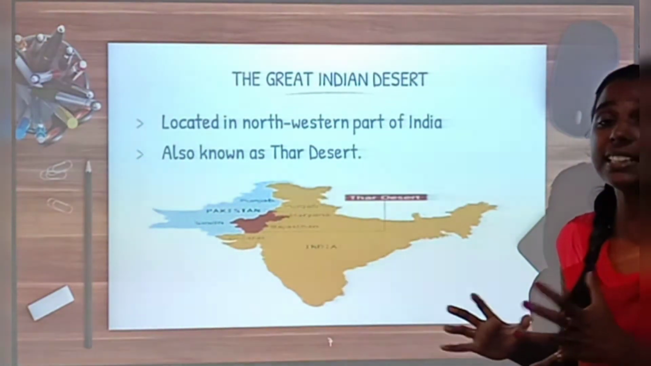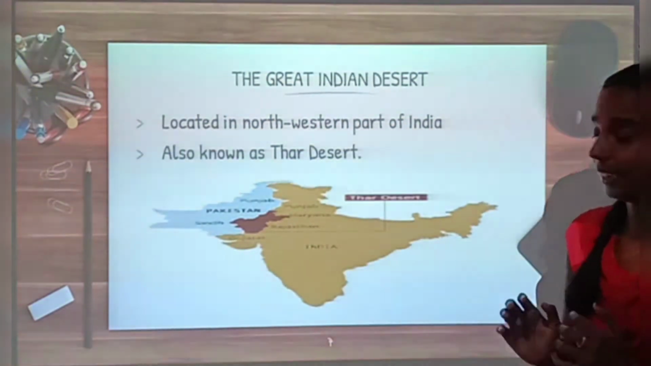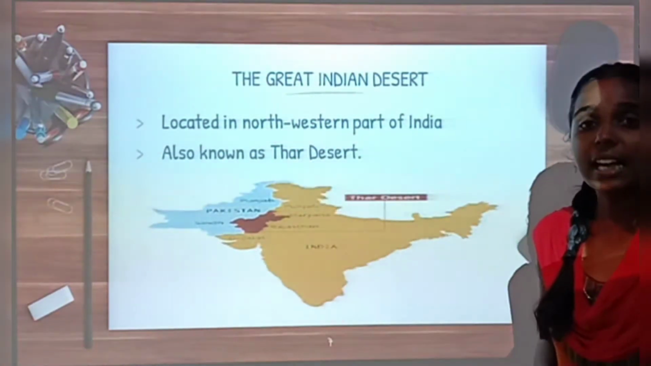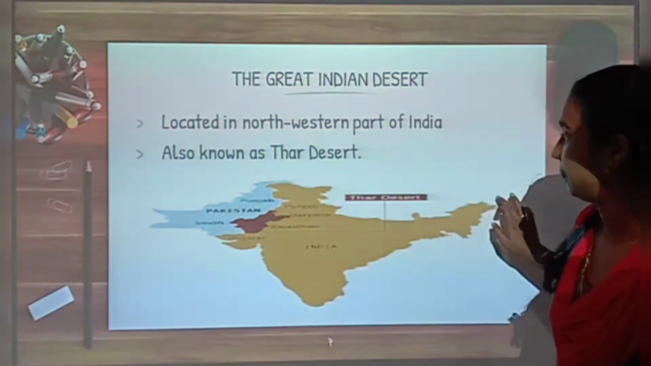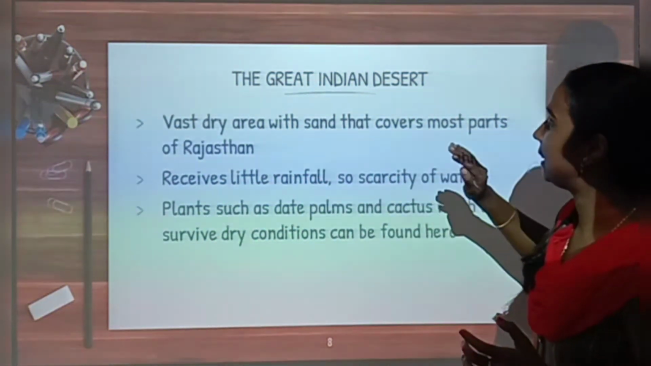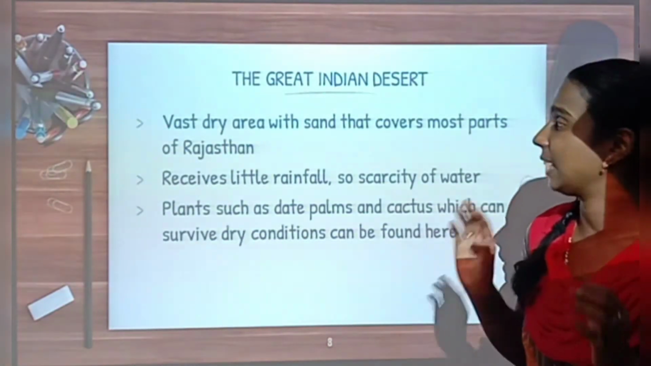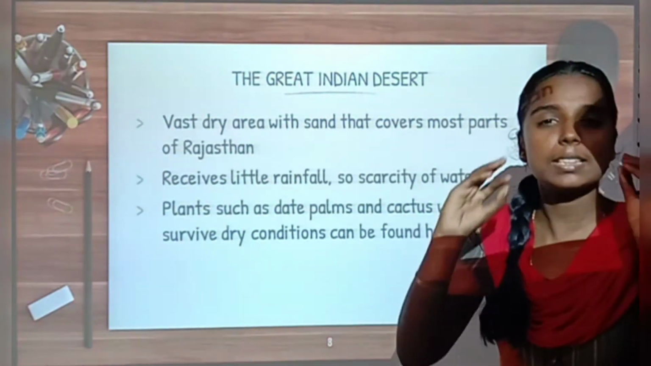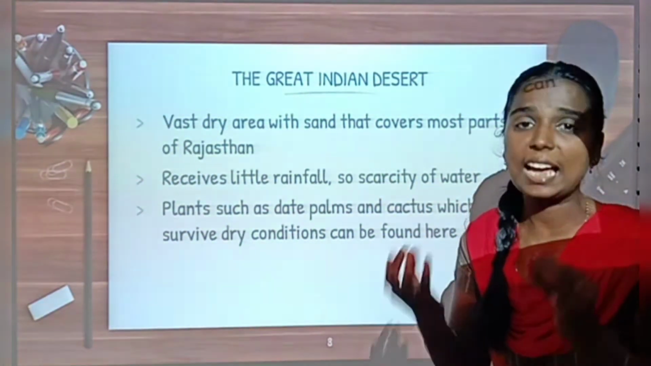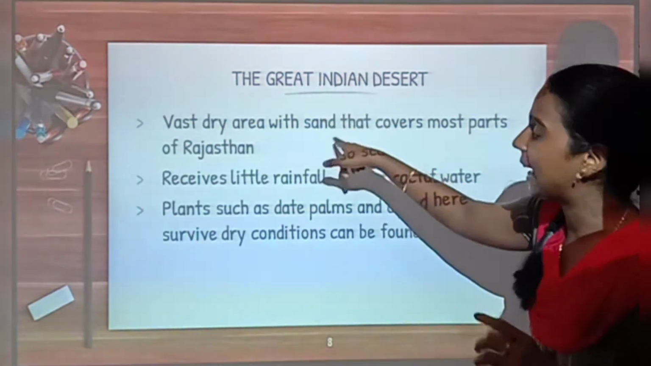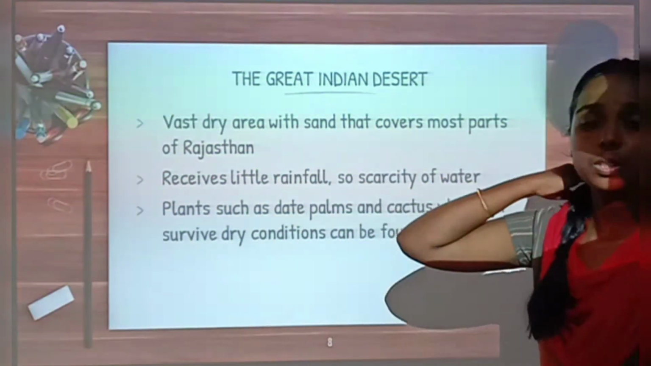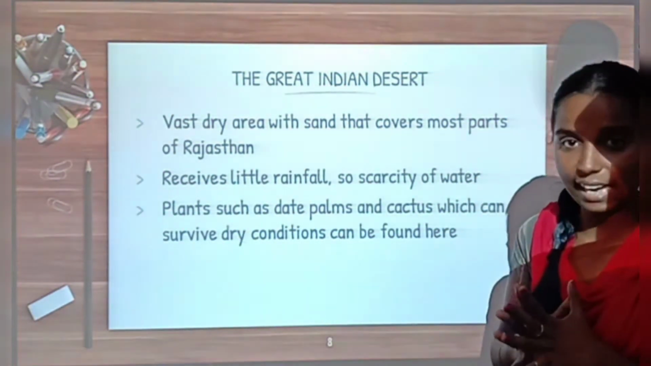It is located in the northwestern part of India and is also known as the Thar Desert. How is this Thar Desert? It is a vast dry area with sand that covers most parts of Rajasthan. A desert receives less rainfall, so the area and the climate are very dry. The desert is fully covered with sand, and in India it covers most parts of Rajasthan. So the Thar Desert is located mainly in Rajasthan.